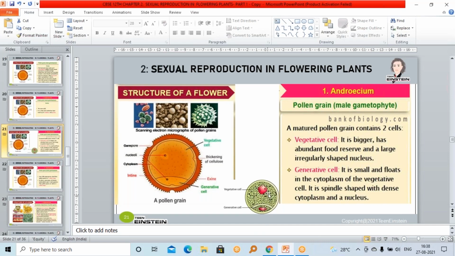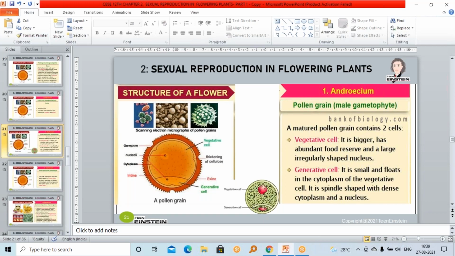So what all have we learned? In a matured pollen grain, you can see two cells: the vegetative cell and the generative cell. The vegetative cell is the bigger one with dense cytoplasm, and it has so much reserved food material, providing nutrition for the developing pollen grain.